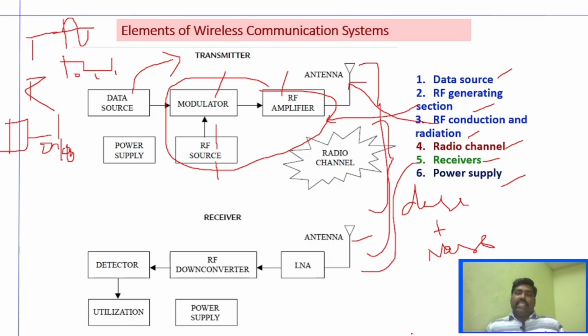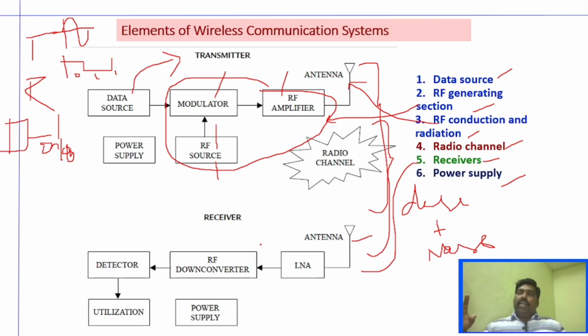And once the signal is selected and amplified, it has to be sent to the down converter. So what is the down converter? Now, in the down converter we have to reduce the frequency. That is, it has to be reduced to a frequency range where we can process that particular signal. The signal has to be processed and detected, right?